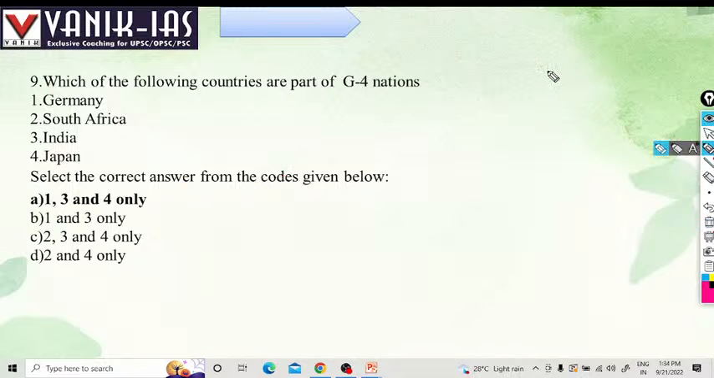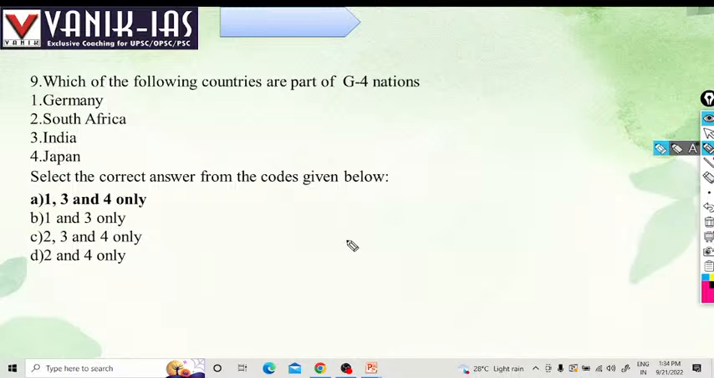Which of the following countries are part of the G4 nations? What is this G4? There are two groups, one is G4 and another is the Coffee Club. What are these G4 nations? Those nations who want to expand the United Nations Security Council and who want to be permanent members of the UNSC are called G4 nations.